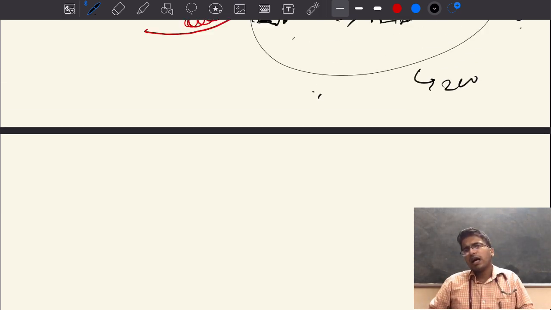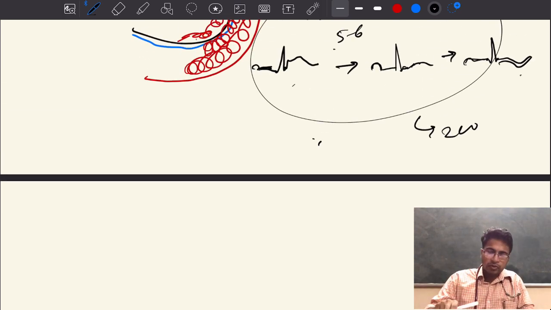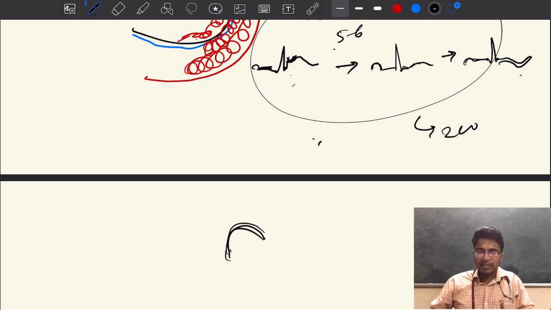As both MI and pericarditis have ST segment elevation, how will you differentiate pericarditis from acute myocardial infarction? In myocardial infarction, we'll be having convex ST segment elevation, unlike the concave ST segment elevation you are seeing in pericarditis.